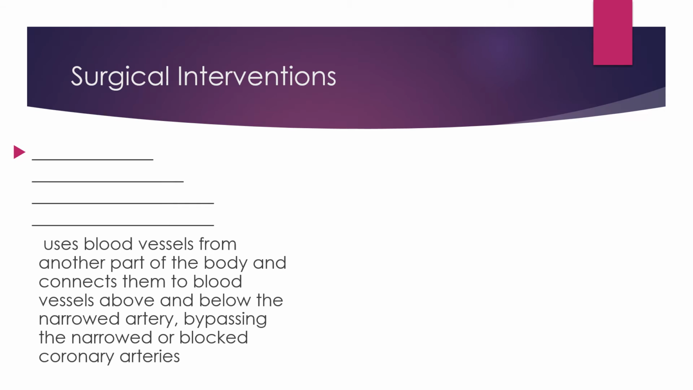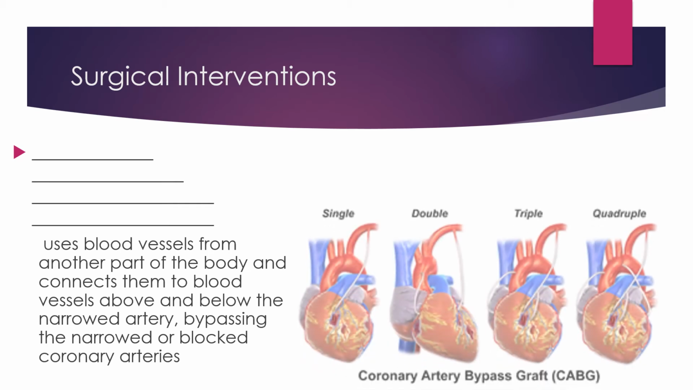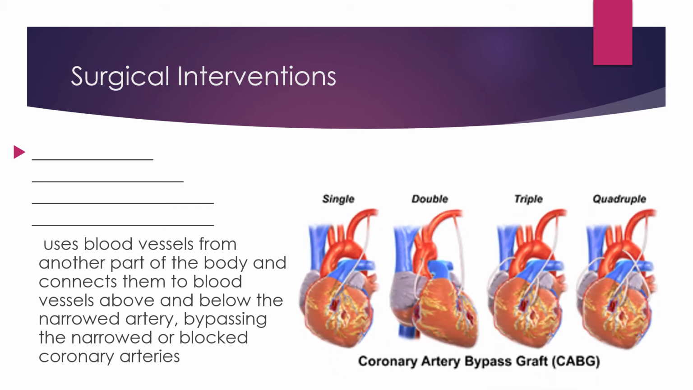Another surgical intervention is a coronary artery bypass graft, which uses blood vessels from another part of the body and connects them to blood vessels above and below the narrowed artery, which is bypassing that narrowed or blocked artery. So the coronary artery bypass graft, we're bypassing that narrowed or blocked artery.